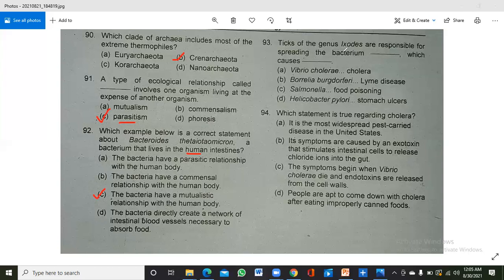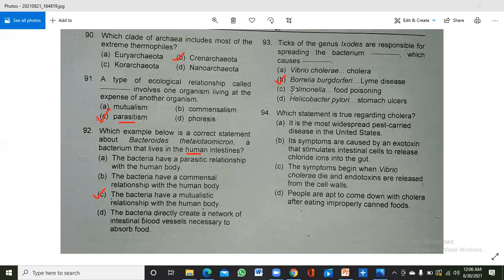Now, ticks of genus Ixodes are responsible for spreading the bacterium dash, which causes. So the correct answer is this one. Because for Vibrio cholerae there is no sufficient information that it is released by certain ticks. Mainly Vibrio cholerae is present in the feces of living organisms. Salmonella is present in food, and Helicobacter pylori causes stomach ulcers and is also present in the feces of the organism.